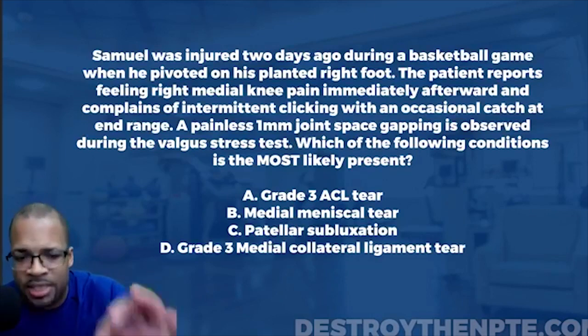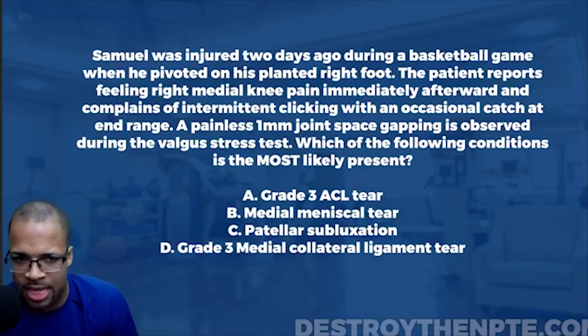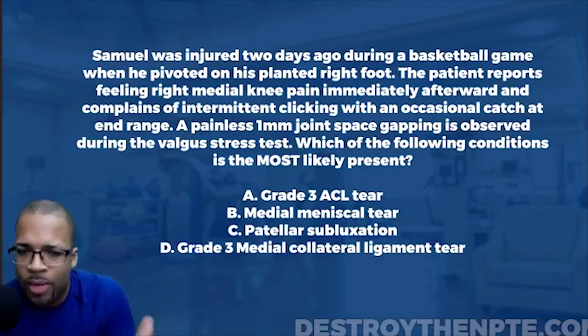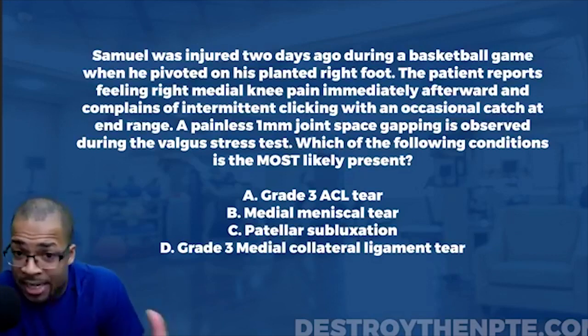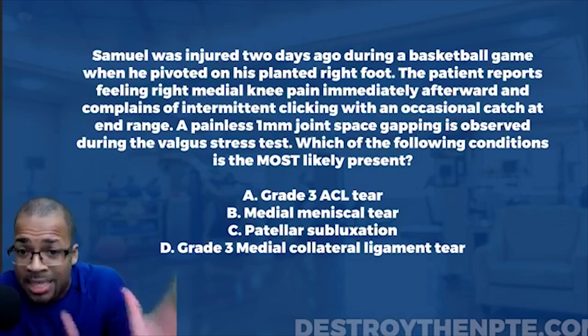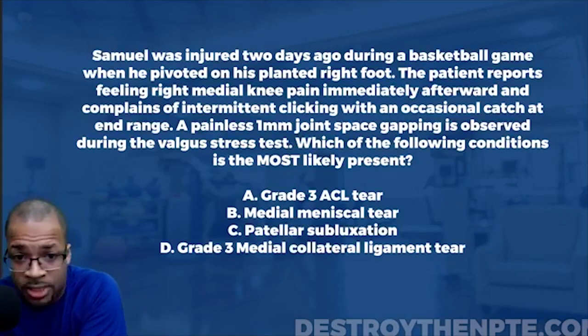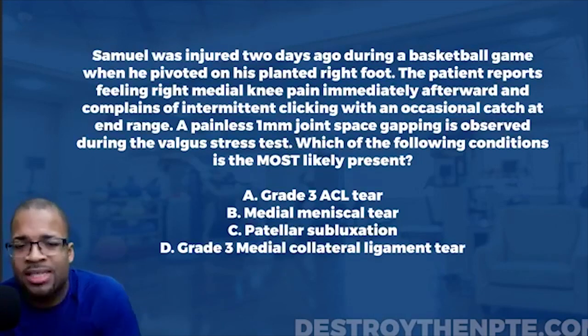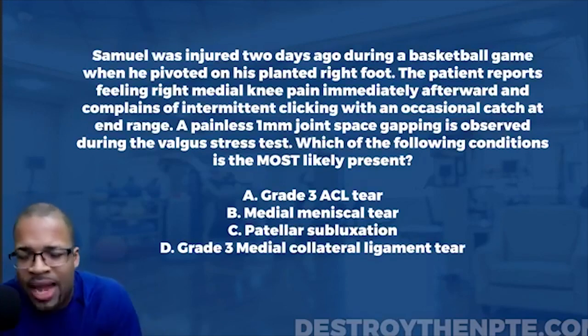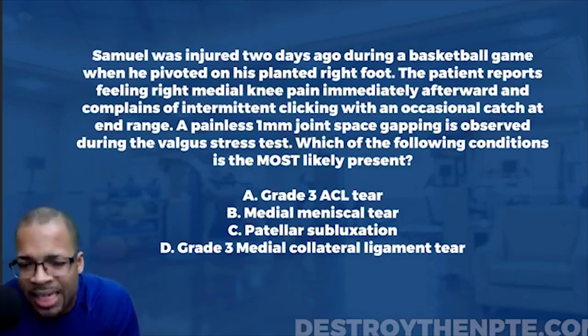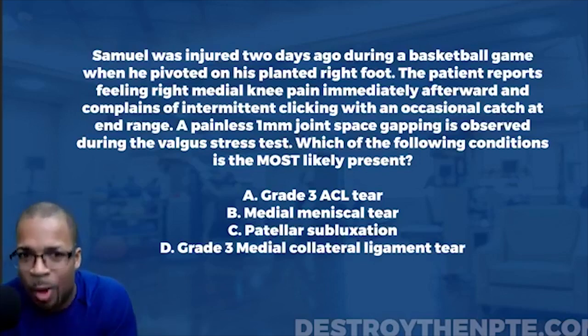Let's continue down. It says patellar subluxation on C. Now, who do we tend to see patellar subluxations in? I'll tell you right now, it's typically in our females that we see that. And it's typically a lateral-based patellar subluxation. That's the most common. Now, does it say anything really about that in this question here? Anything to let you know that, yeah, this is definitely the most likely?